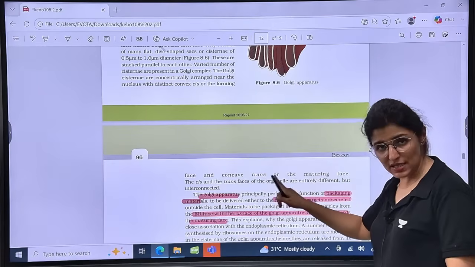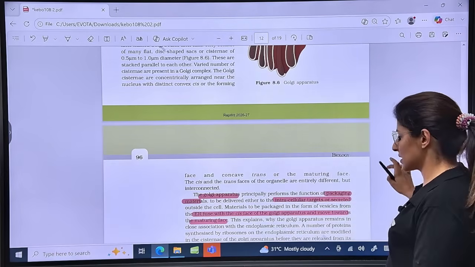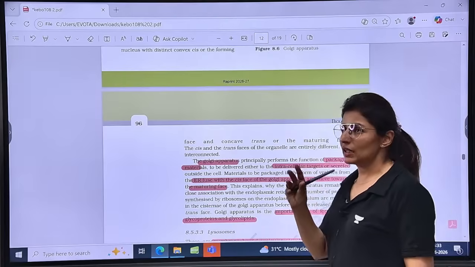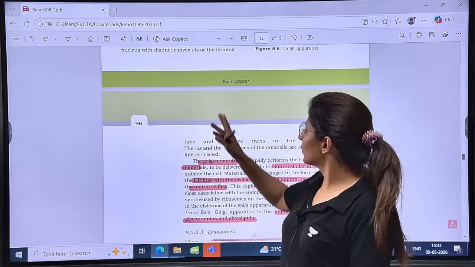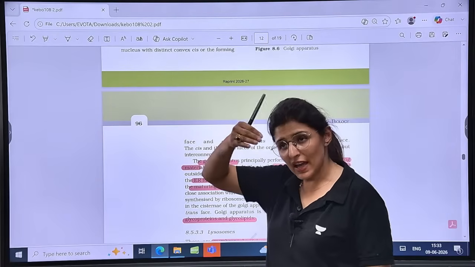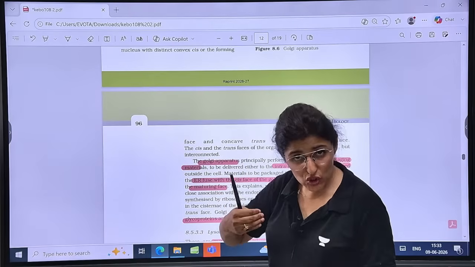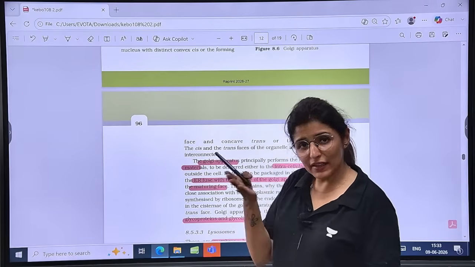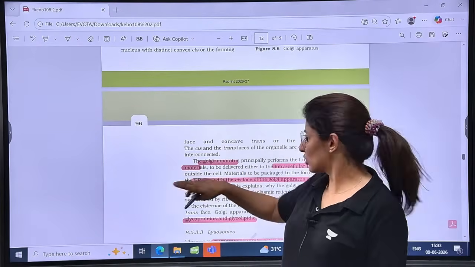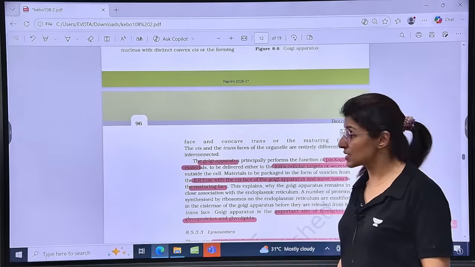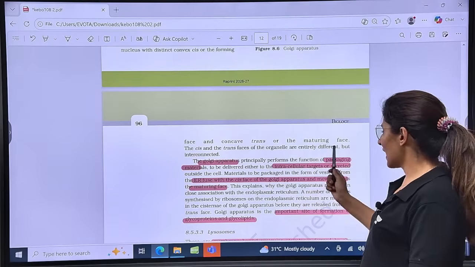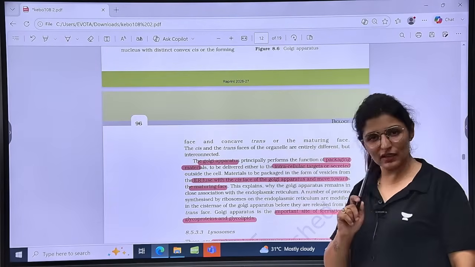Basically, the immature protein will fuse with the cis face, and while it passes through different cisternae, it gets matured, and the final mature protein will exit through the trans face. Is that clear? Cis and trans are entirely different but interconnected.